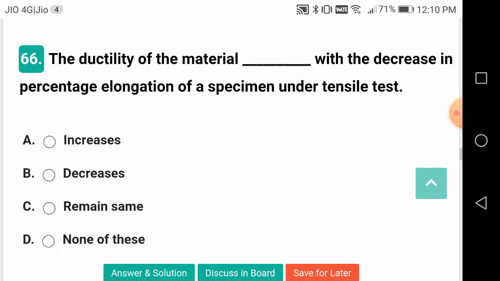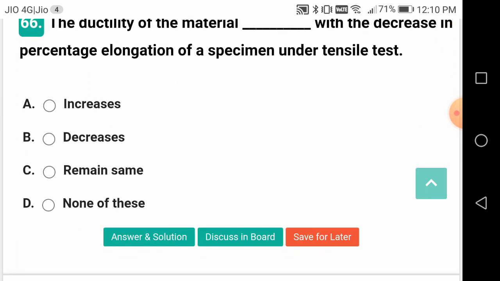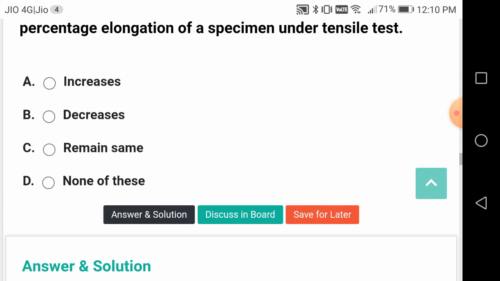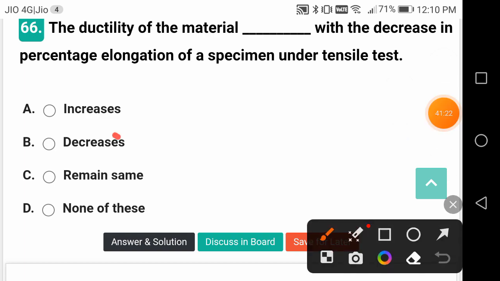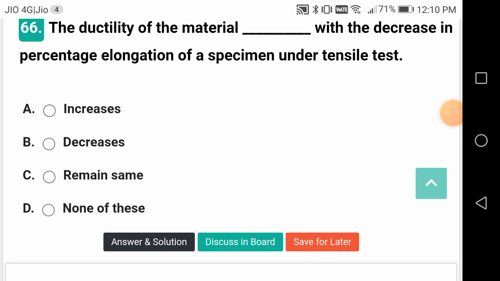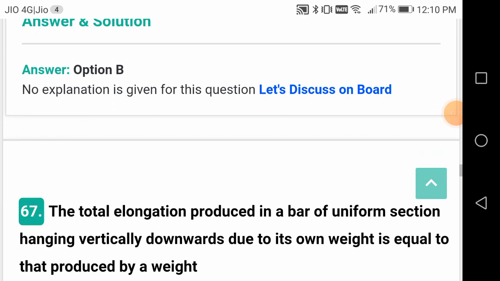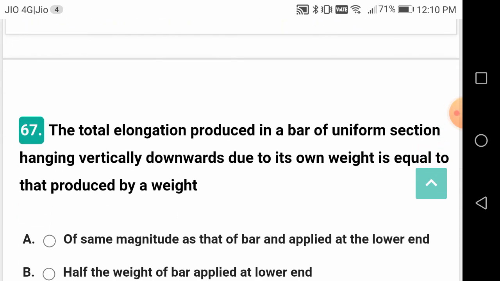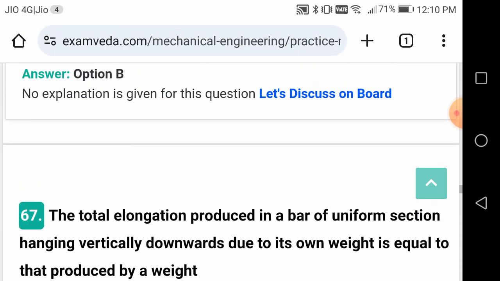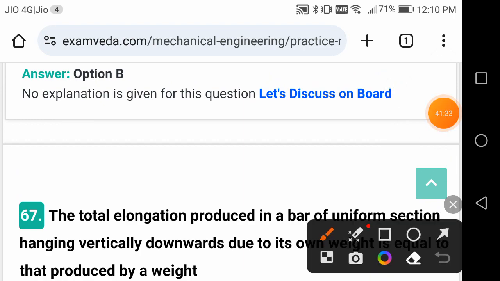The ductility of material dash with a decrease in percentage elongation. It should be decreasing, right? Decrease with the decrease, increase with the increase of the percentage elongation. So in fact, percentage elongation is an indication of the ductility of the material. What is percentage reduction in area?